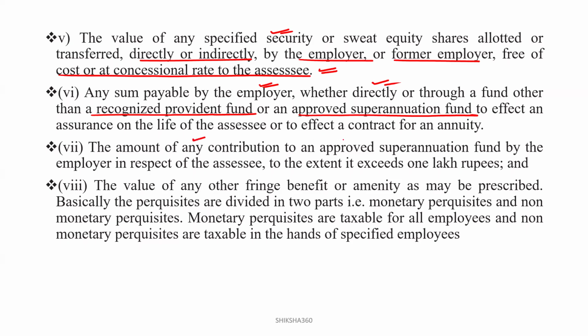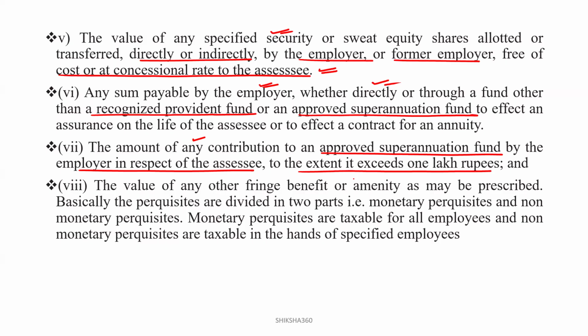The amount of any contribution to an approved superannuation fund by the employer in respect of the assessee, to the extent it exceeds 1 lakh. If the contribution exceeds 1 lakh, then it will be considered a perquisite. If it is less than 1 lakh, then it will not be considered a perquisite. You have to remember that.